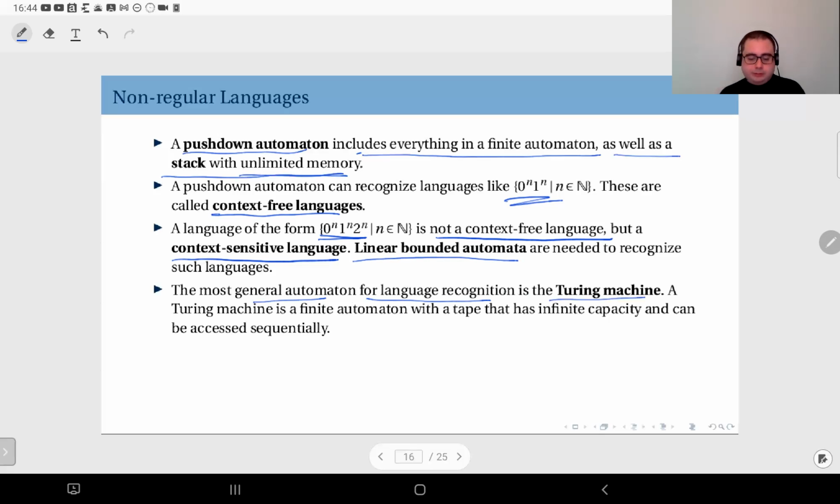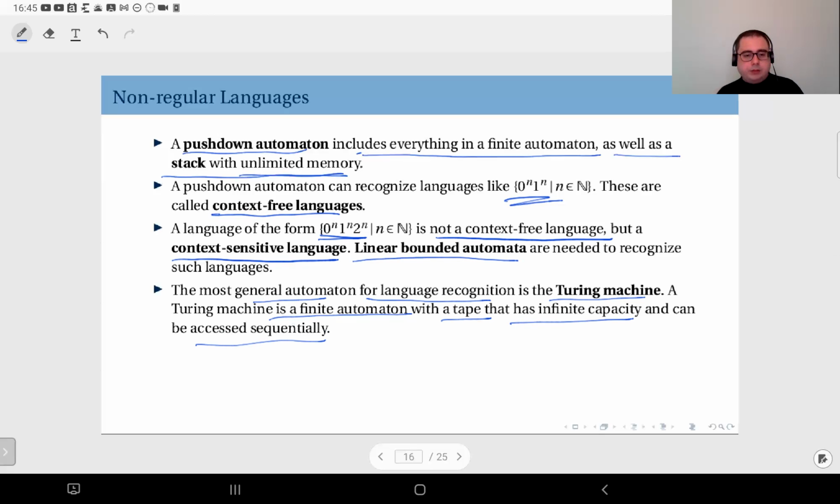A Turing machine is a finite automaton along with a tape. So you have a memory that you can read and write, and it has infinite capacity, and you can access it sequentially. So you have a tape, potentially with data on it when you start your program. So that is the string, let's say, to be recognized or rejected.